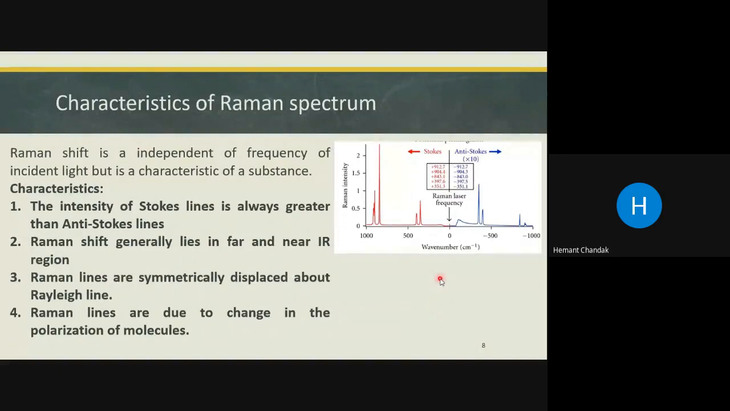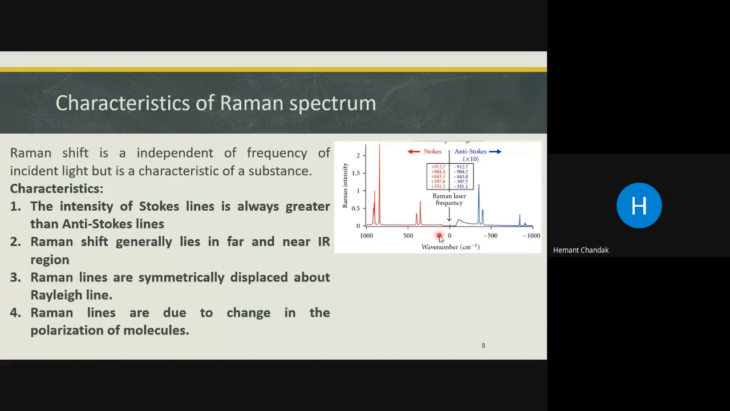You can simply draw one line in the center, label it as the Rayleigh line, and draw multiple equidistant lines. I mean, the distance between the lines should be the same. The distance between the first Stokes and the Rayleigh line and between the first anti-Stokes and the Rayleigh line should be the same. The distance between the second Stokes and the Rayleigh line should be the same as that of the second anti-Stokes and the Rayleigh line.